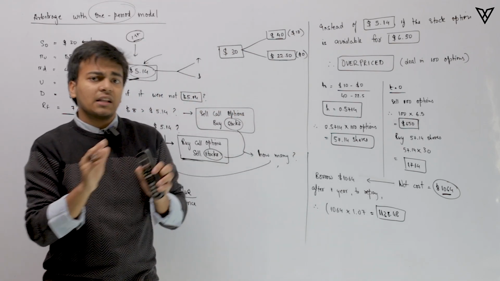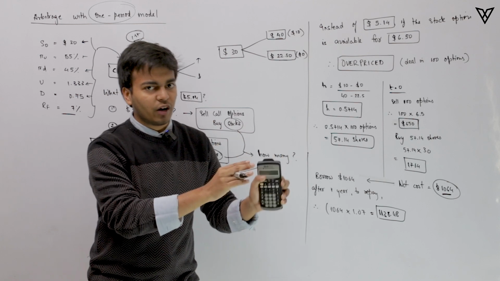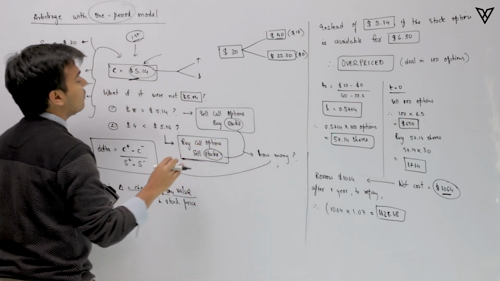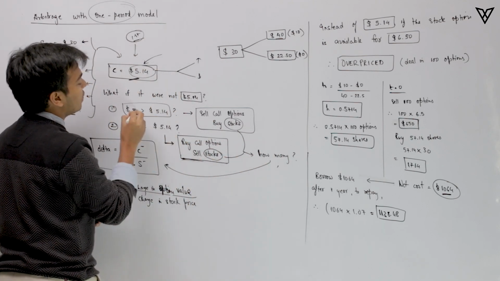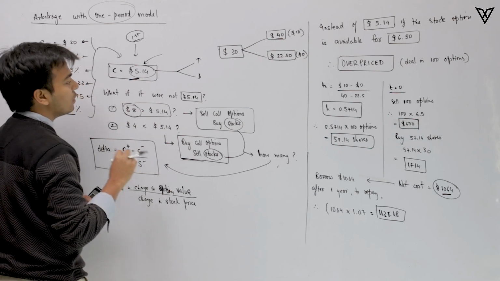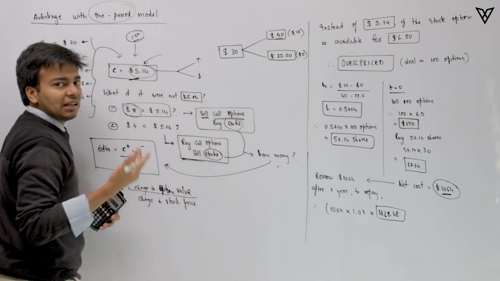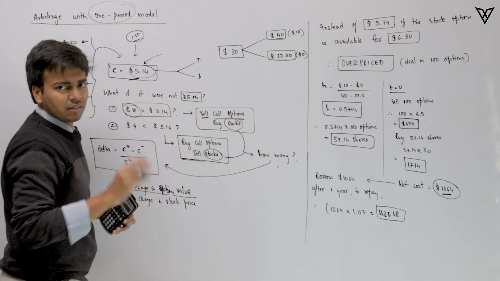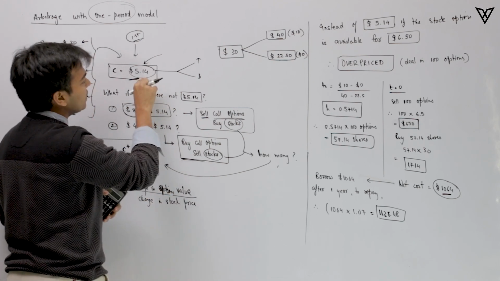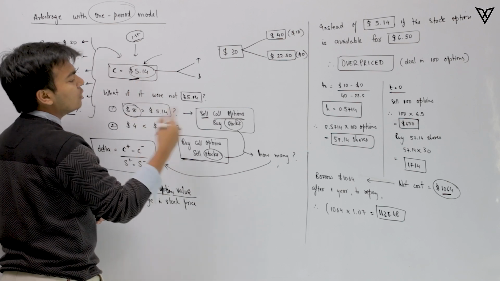We know that the fair value of the option is 5.14. In case the value is greater than 5.14, say for example $8, what you need to do is sell the overpriced option. That is pretty simple. If something is costlier than what it should be, then you sell it.